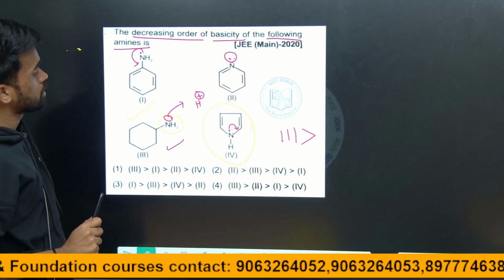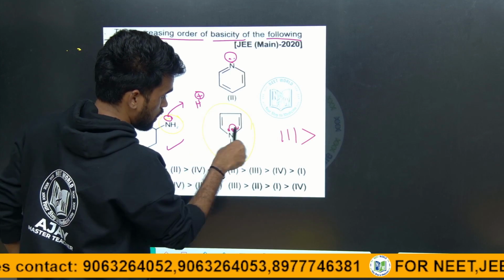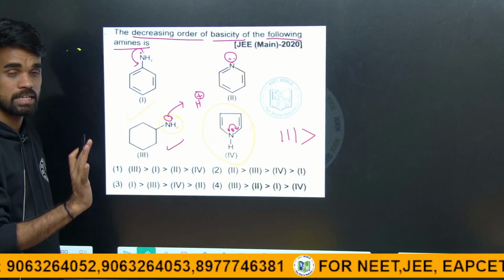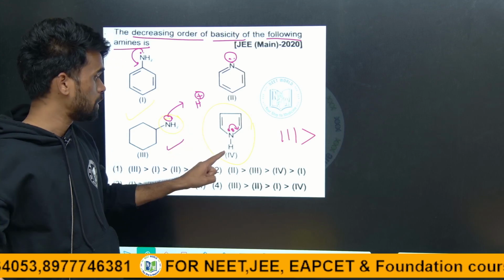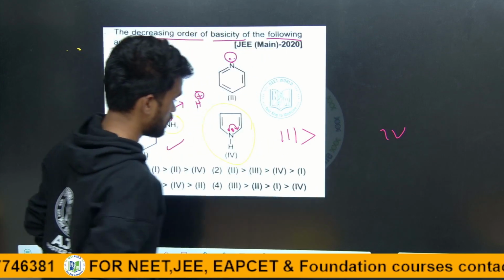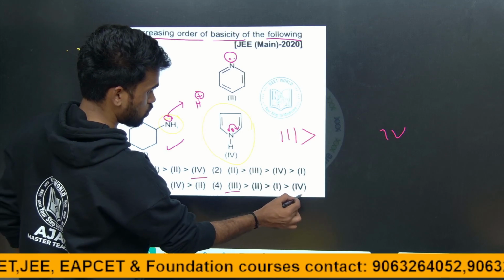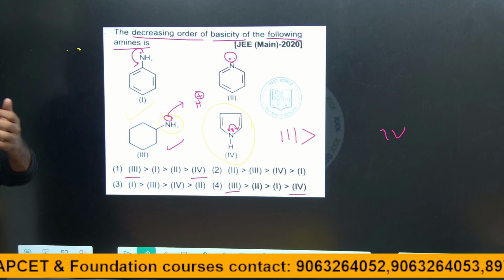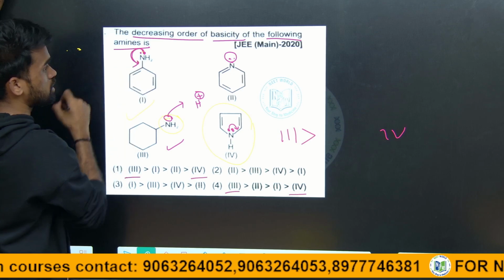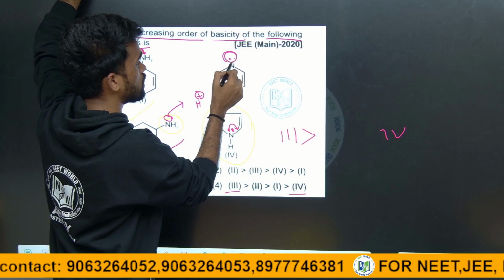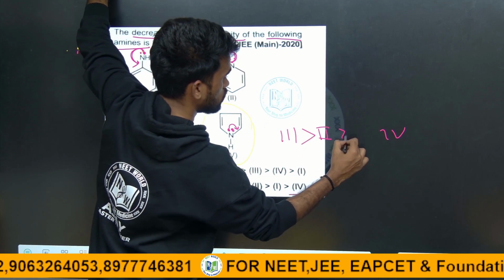Now this is least basic, I am saying, because due to the involvement of this lone pair of pyrrole, it is getting aromatic nature. Therefore, they are very less available to donate or to accept the proton. Therefore, which is least? 4 is least. So, do we have any option? 3 is more, 4 is least. Then next, here these electrons are participating in conjugation, and these are freely sitting on the nitrogen atom. Therefore, this is more basic than this. So, 3, 2, 1, 4 I am writing.